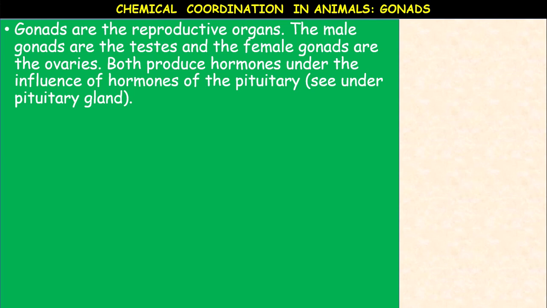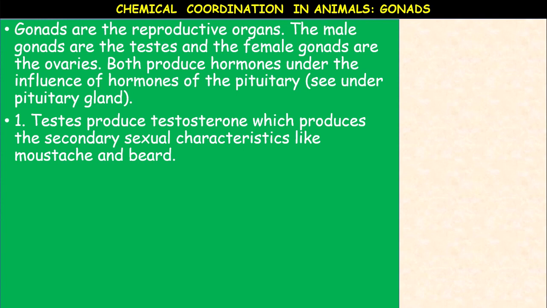These gonads are under the influence of the hormones produced by the pituitary gland. We will come across that in the pituitary gland: follicle stimulating hormone and luteinizing hormone. These are the two hormones of the pituitary which influence the growth and secretions of gonads. First, the male gonads, testis.